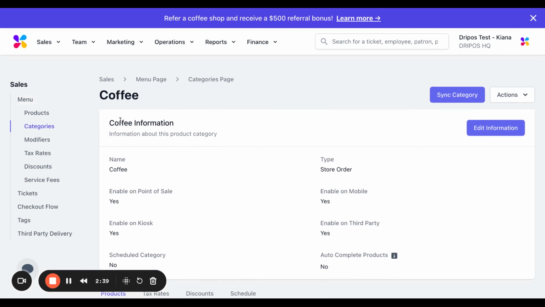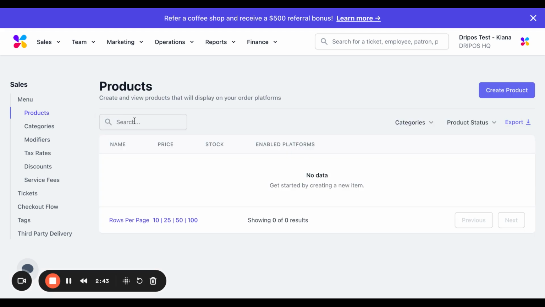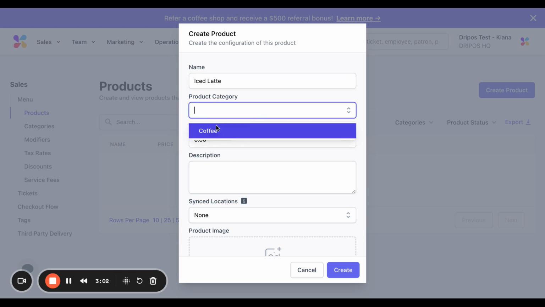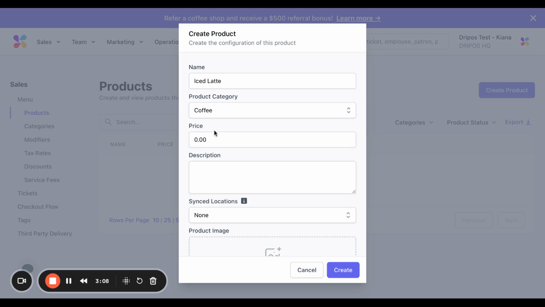To access the Products page, you will click on the Products tab on the left here. What you're going to want to do now is click on the Create Product button. From here, let's call this product Iced Latte. Then click on this tab and you will find all of your categories listed down here. Since we've only created one category thus far, we will attach it to that.